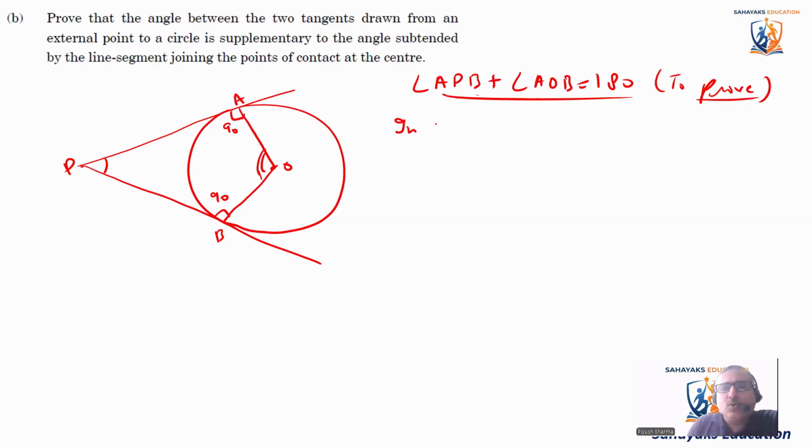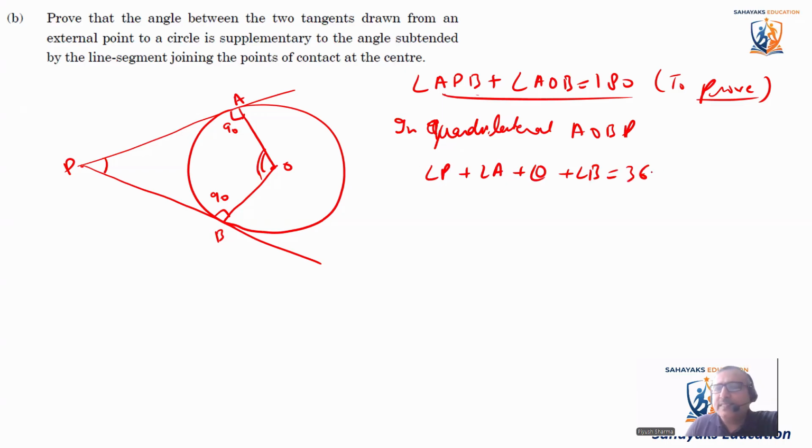So I'll say in quadrilateral AOBP, angle P plus angle A plus angle O plus angle B, I'm just writing directly, is equal to 360.